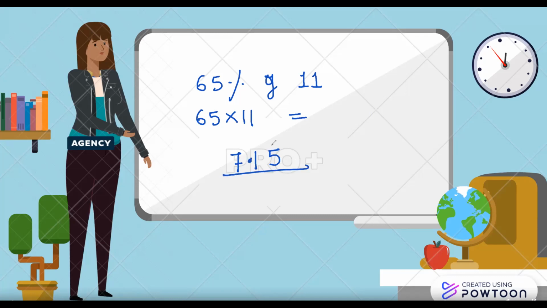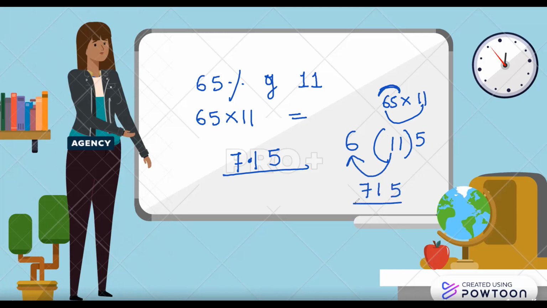As fast as this, because you can multiply 65 into 11 mentally. 5 here, 6 here, and then add these 2 numbers and put it in the middle. Since the middle place cannot have 2 digits, the carry is transferred here. So 715 divided by 100 gives you 7.15.